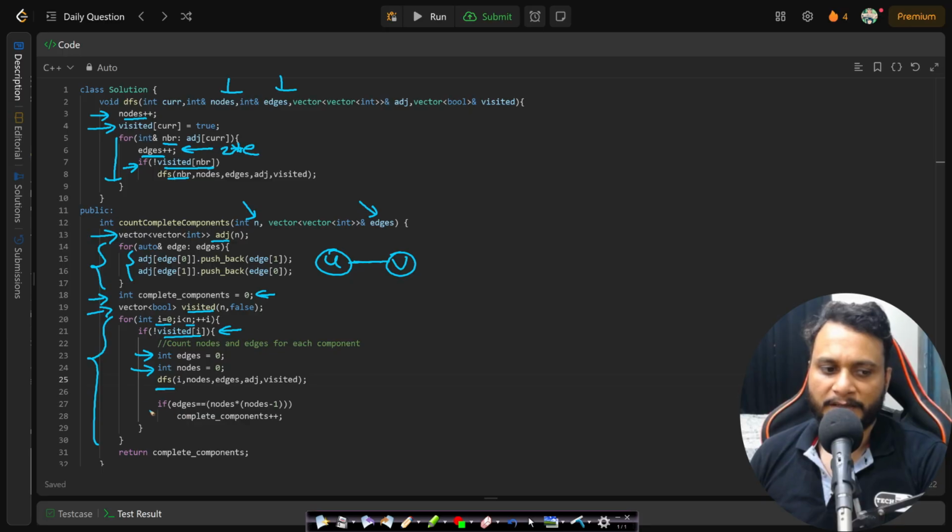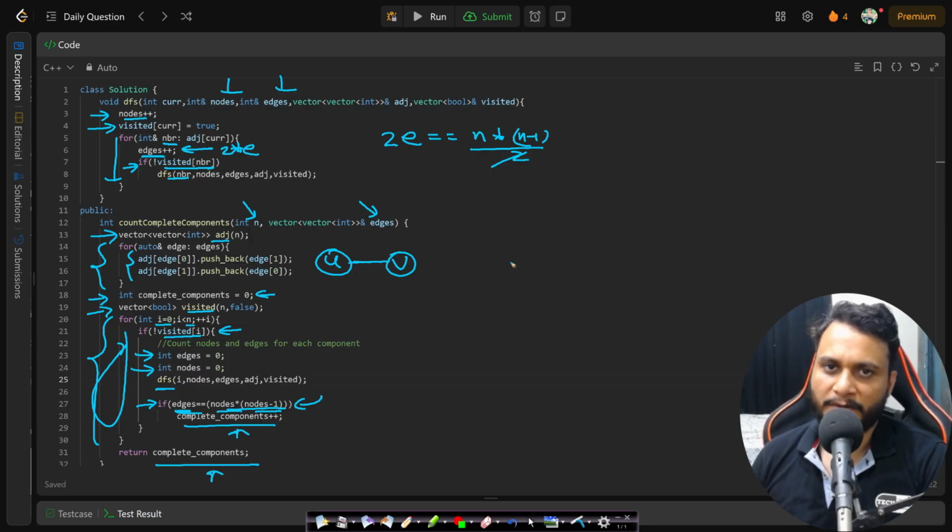And after coming back, we have to check if the edges equals nodes into nodes minus 1. Actually, it should have been edges equals nodes into nodes minus 1 by 2, as I had shown in the calculation part. But since we are double counting the edges, we have to remove this 2, right? And that is what we have done. If the condition is satisfied, we are looking at a complete component and we will increment the counter and try the next component out. And once we are done with everything, the complete components will give us the total count of complete components in the given graph.